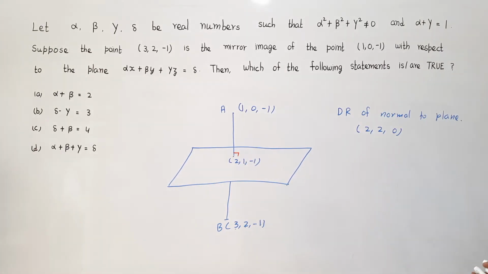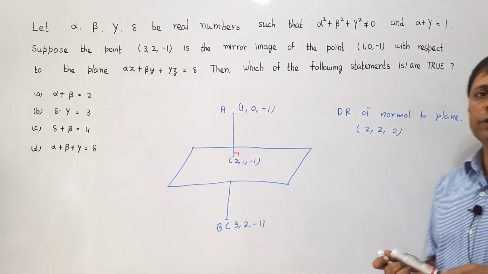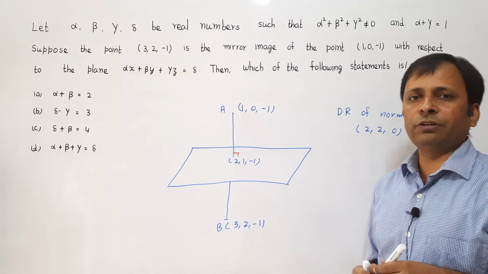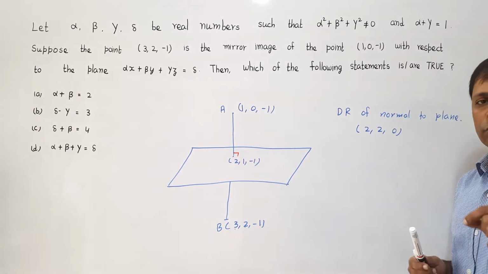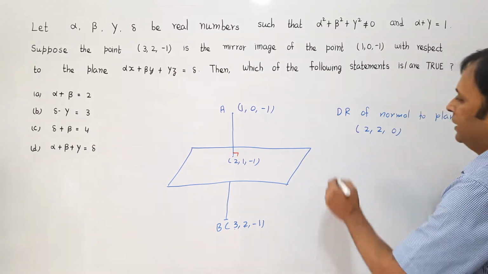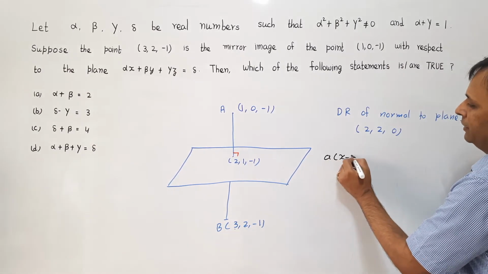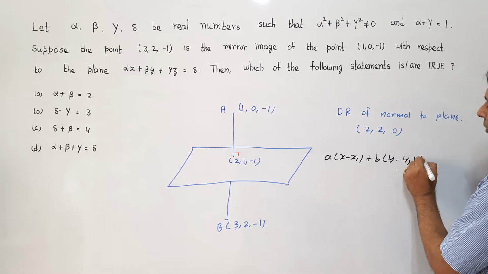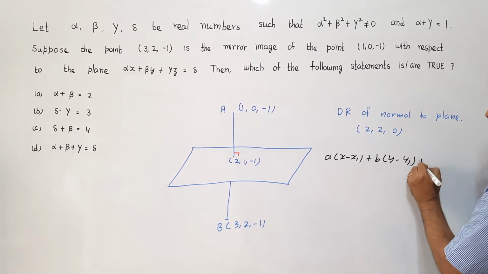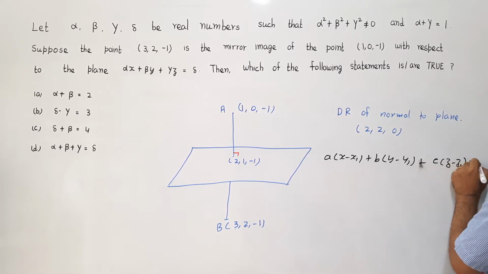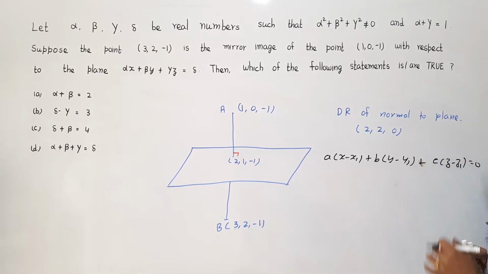And the equation of any plane which is having the direction ratio of the normal as A, B, C and which is passing through the point x1, y1, z1 is given by A multiplied by x minus x1 plus B multiplied by y minus y1 plus C multiplied by z minus z1 is equal to 0. This would be the equation of such plane.